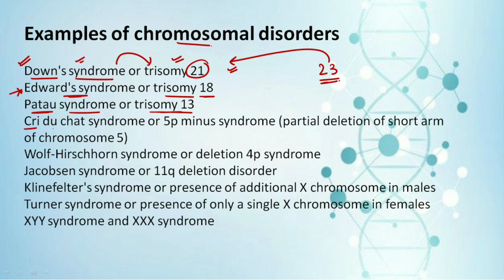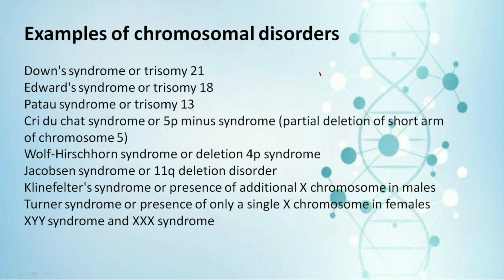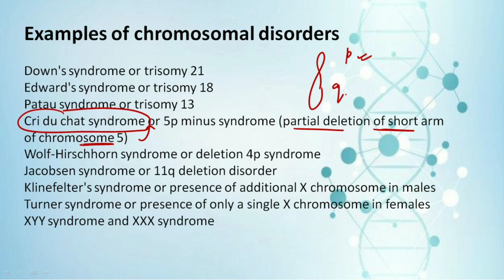Next we have the Cri-du-chat syndrome, or the 5p minus syndrome, which means there occurs a partial deletion of the short arm of chromosome number 5. Now what is a short arm? Let's consider this is a chromosome, and in this chromosome we have a short arm and a long arm. The short arm is given the name P and the long arm is represented by Q. So when there occurs a partial deletion of the short arm of chromosome number 5, there occurs a syndrome known as Cri-du-chat syndrome.